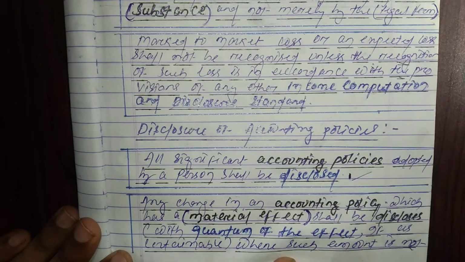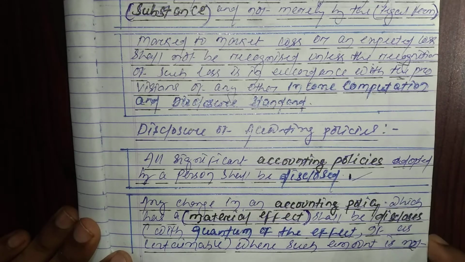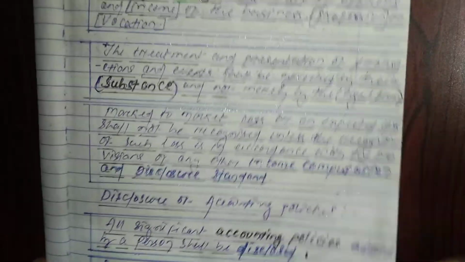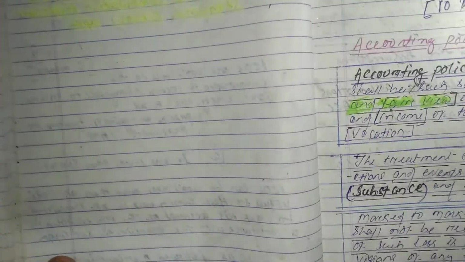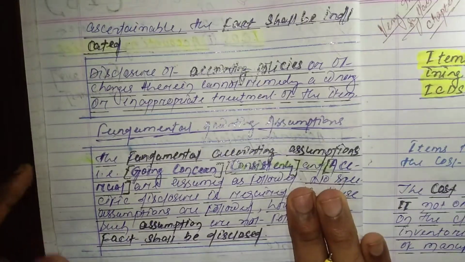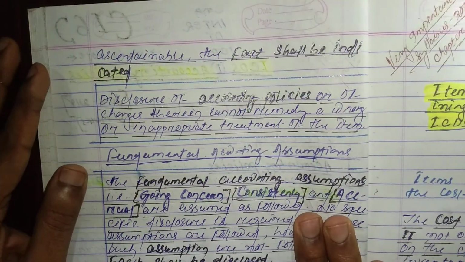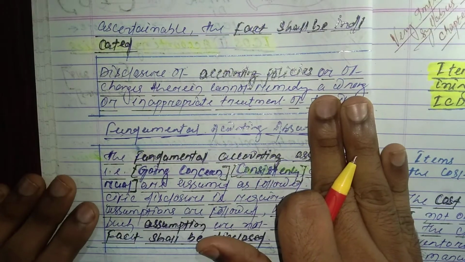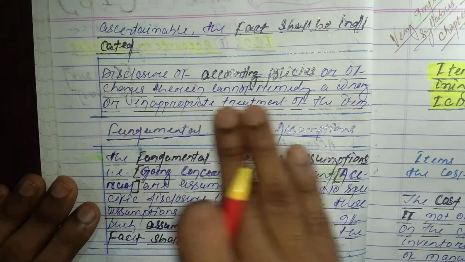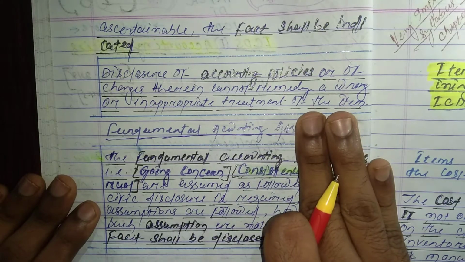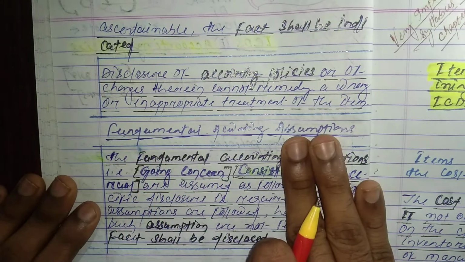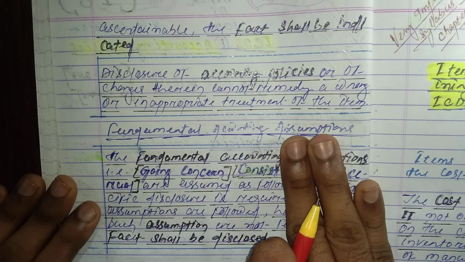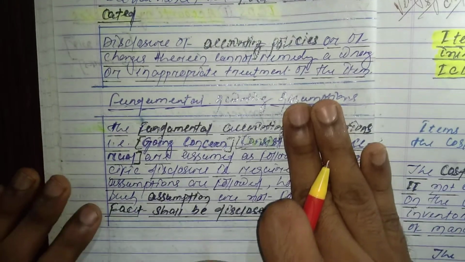ascertainable. Where such amount is not ascertainable, in that case the fact shall be indicated therein. Then disclosure of accounting policies or of changes therein cannot remedy a wrong or inappropriate treatment of the item. Right?